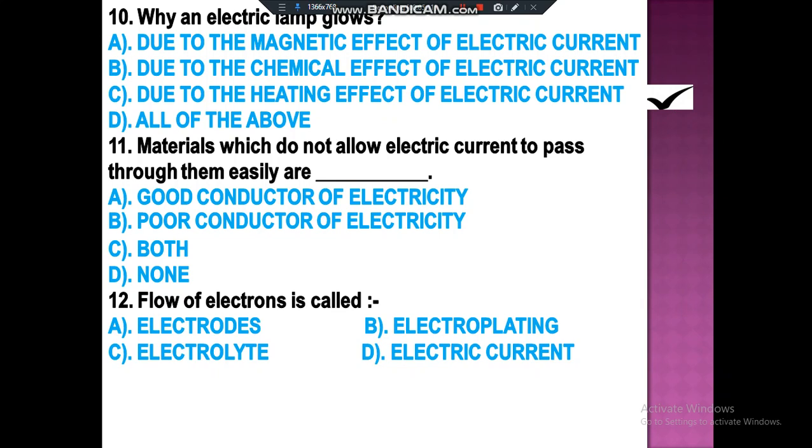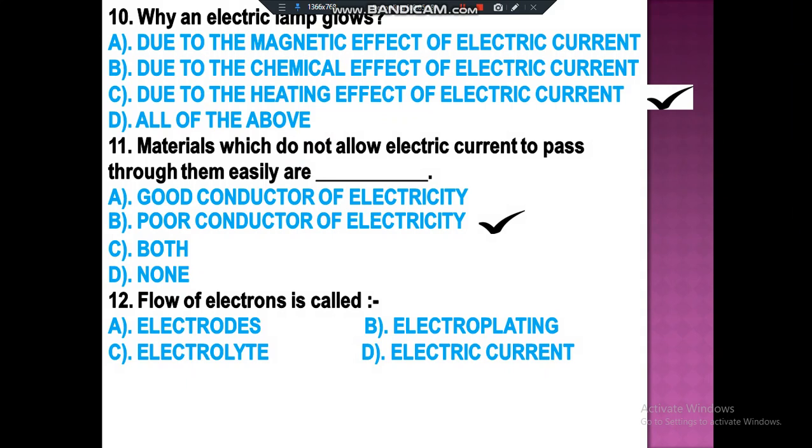Materials which do not allow electric current to pass through them easily are good conductor of electricity, poor conductor of electricity, both, or none? First of all, I will tell you that these questions have been taken from your NCERT books. So you can revise these questions also and read your NCERT books thoroughly. Let's move on to the question. The correct answer is poor conductor of electricity. A good conductor is the one that allows flow.